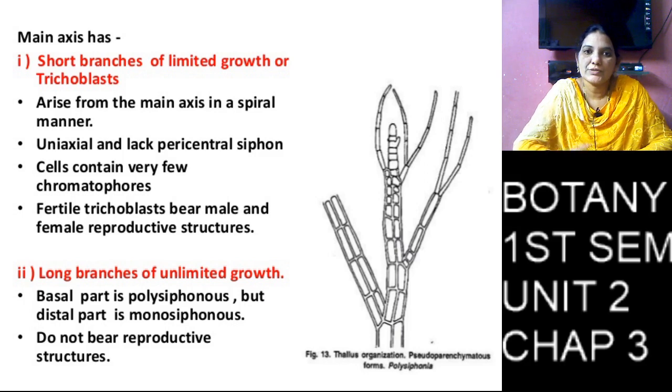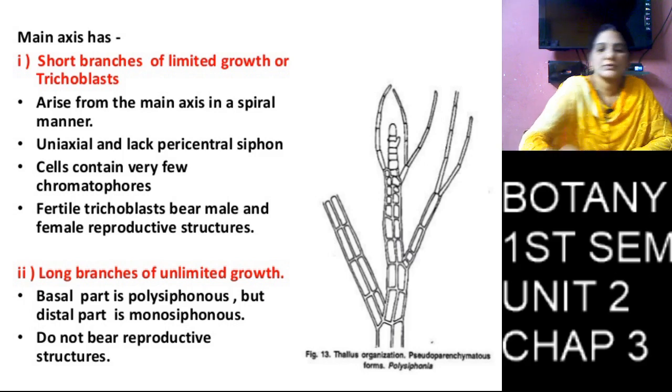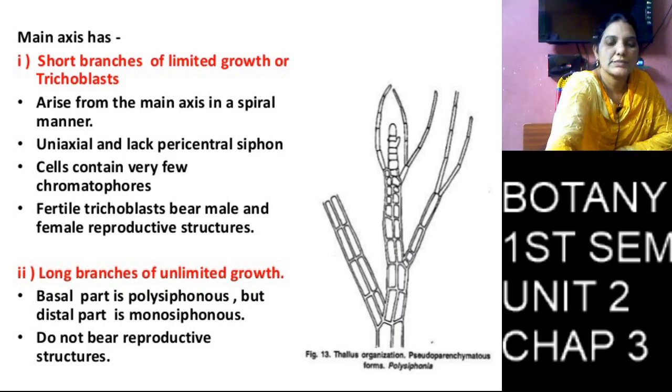The long, unlimited growth branches do not participate in reproduction and don't have reproductive parts, so they are called sterile branches. They participate only in photosynthesis.